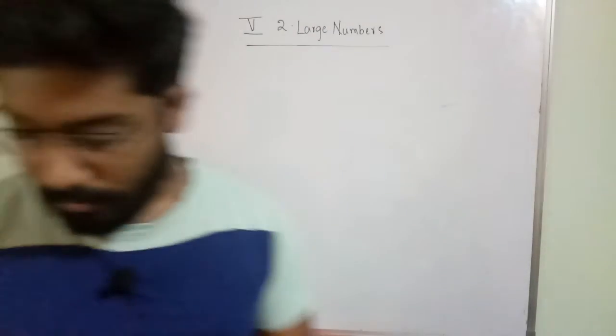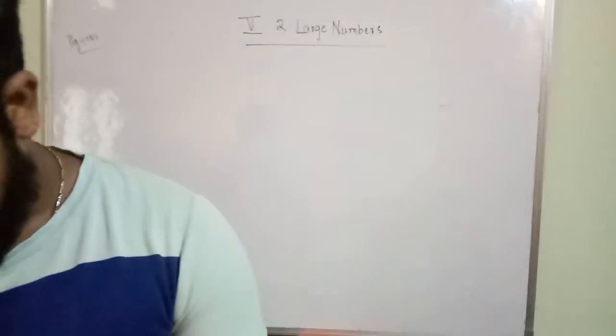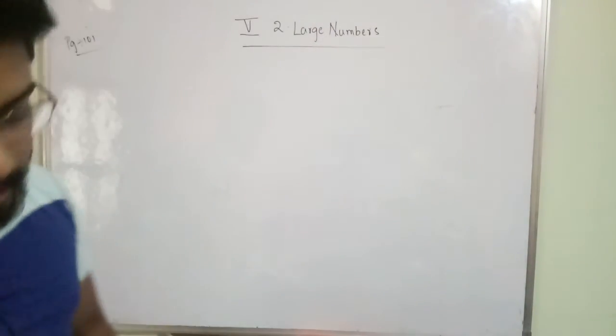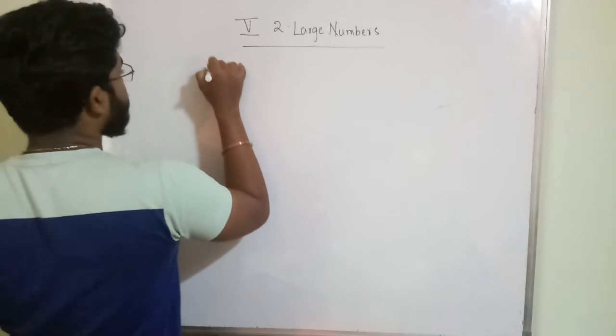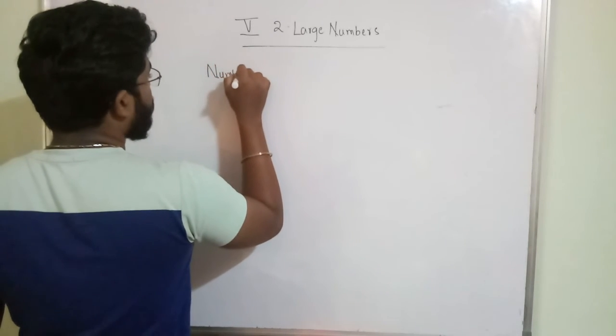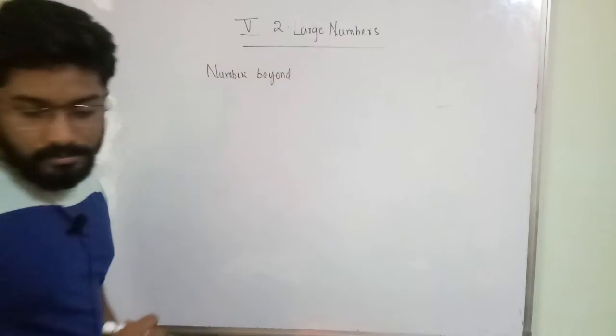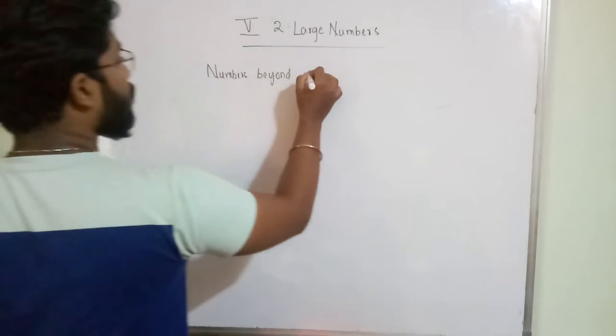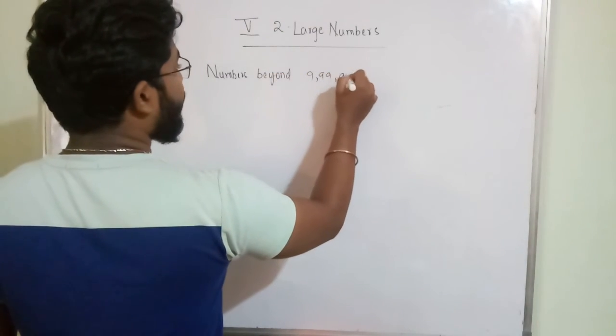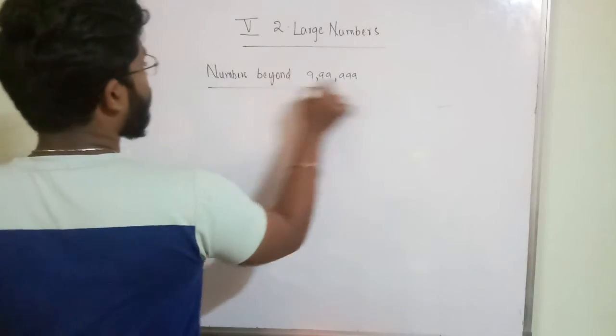Okay. So next we are going to discuss numbers beyond 9,99,999. This is the topic name.